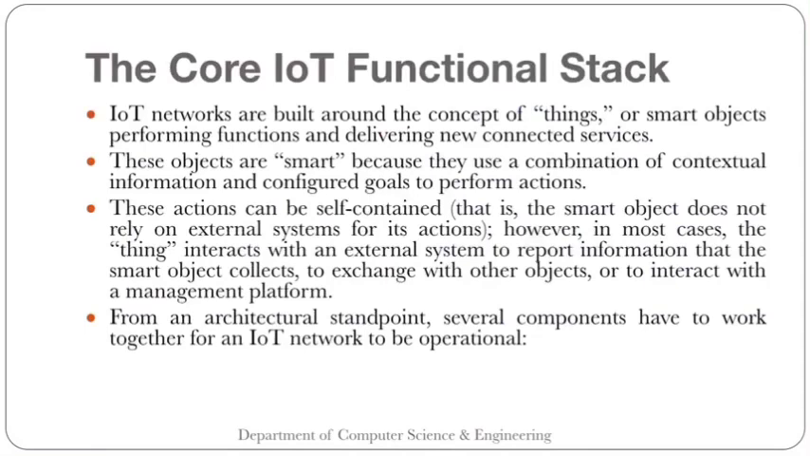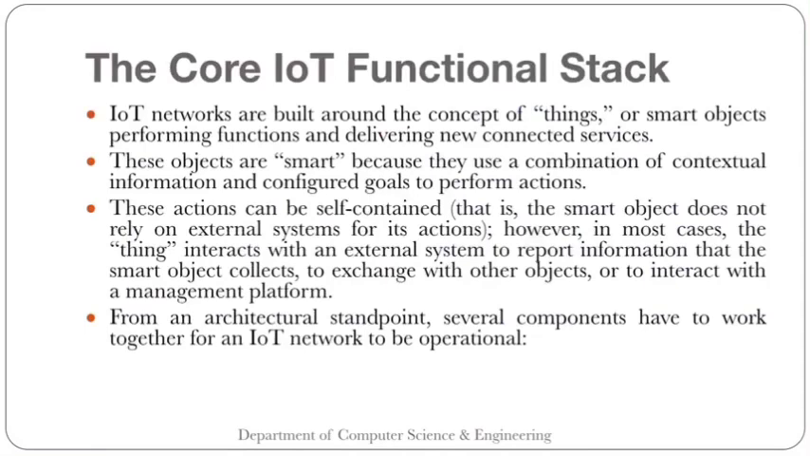IoT networks are built around the concept of things, or smart objects, performing functions and delivering new connected services. The objects are smart because they use a combination of contextual information and configured goals to perform actions. Why are we calling them smart? Because they have the ability to collect data, and based on that data they have the ability to do some actions. These actions can be self-contained, that is, the smart object does not rely on an external system for its action.